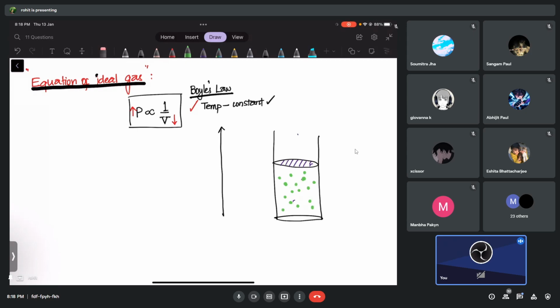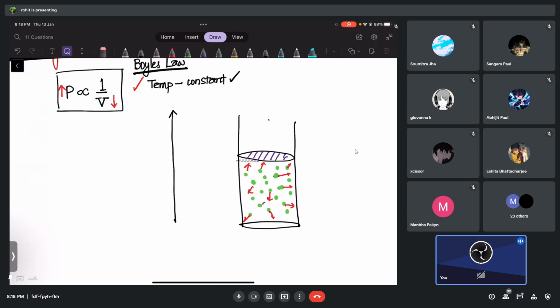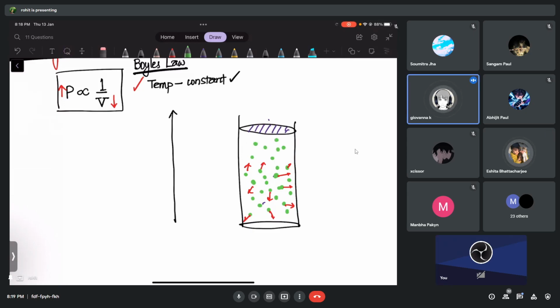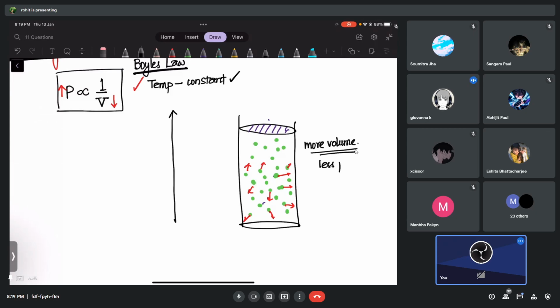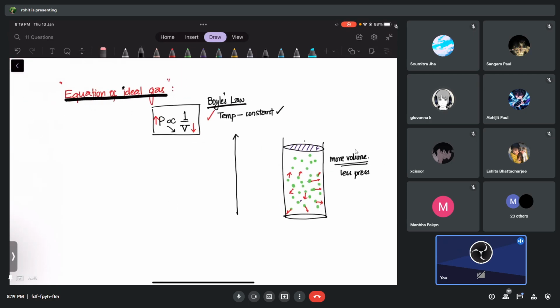We have already discussed this, but just an idea. These molecules are going and hitting the walls. That's how we have pressure due to the gas, right? Now if I take the piston from here to here, just imagine, will the gas occupy the same volume or more volume? More volume. And more volume means the gas will apply more pressure or less pressure? Less pressure. So that's why they're inversely proportional. That is what this law is all about, provided I don't change the temperature.